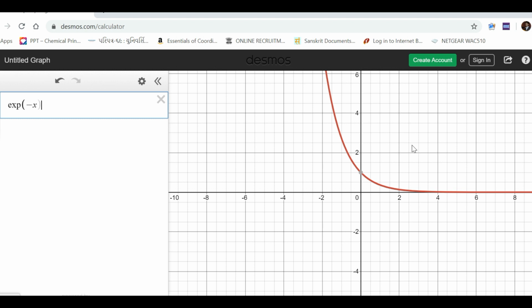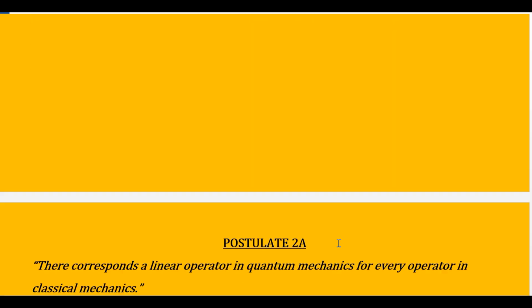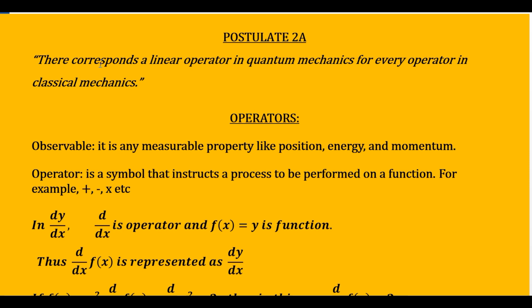But when you take the same e raised to minus x in the range 0 to minus infinity, then again you will see that it remains single valued, it is continuous. Here we are going towards minus infinity. So it is single valued, it is continuous. But this time when you keep on increasing the negative values of x, then you see that this graph is moving towards infinity. So at x is equal to minus infinity, this value will become infinite, and therefore it is not finite, and therefore it is not an acceptable wave function. So these are the solutions to the questions asked in the previous lecture.